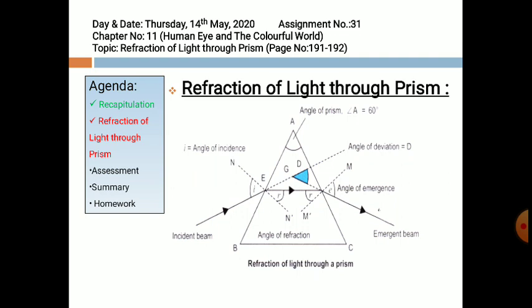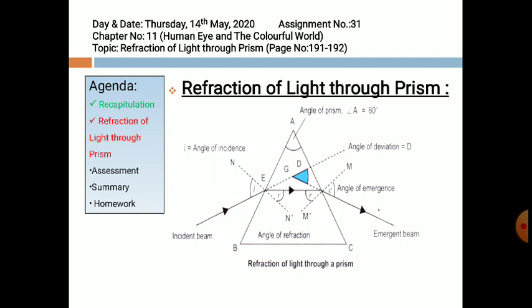Compare the angle of incidence and angle of refraction at each refracting surface of the prism. Is this similar to the kind of bending that occurs in a glass slab, which we have studied in chapter number 10? The peculiar shape of the prism makes the emergent ray bend at an angle to the direction of the incident ray.